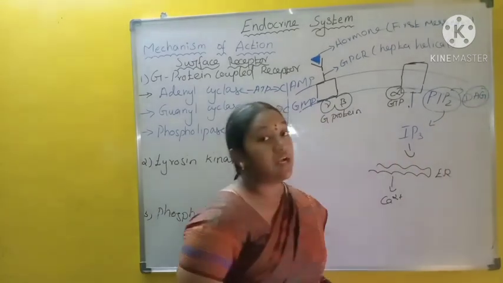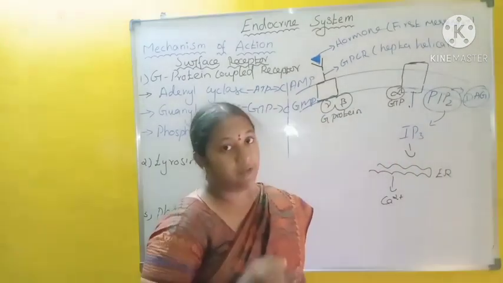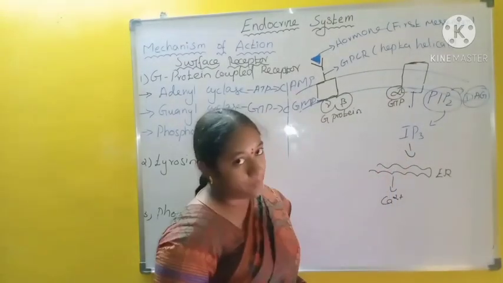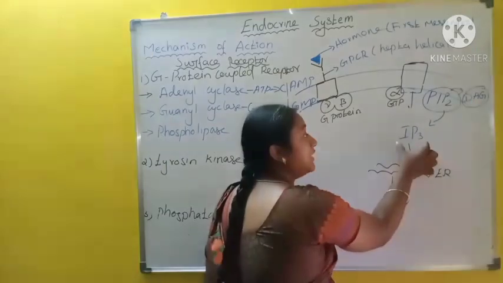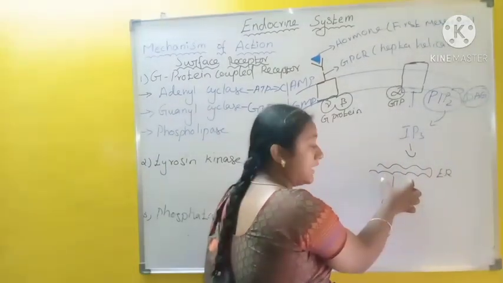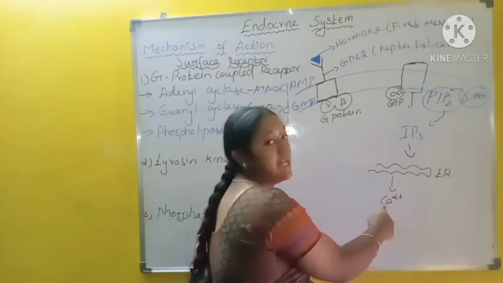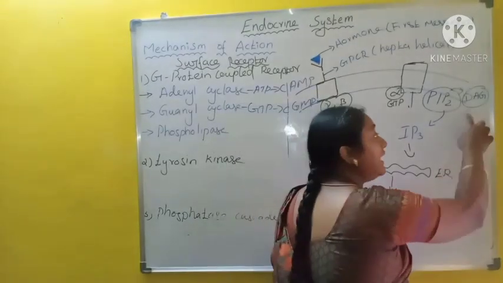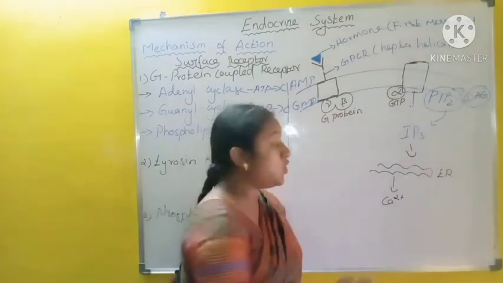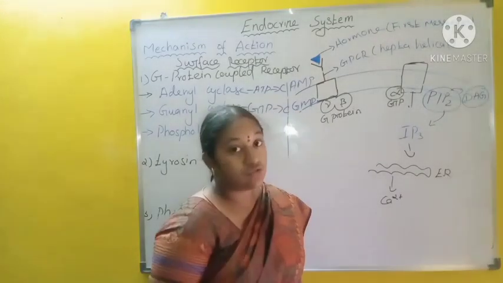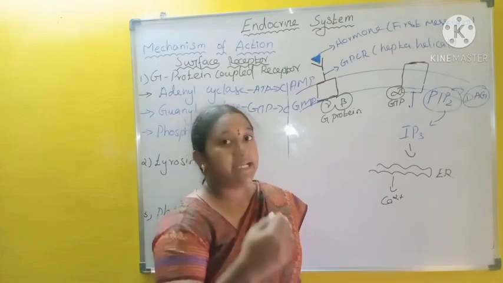This inositol triphosphate is a sugar phosphate and water soluble. It can diffuse into the cytoplasm. In this cytoplasm, this inositol triphosphate binds with the endoplasmic reticulum and releases calcium ions. This diacylglycerol also releases the calcium ions from the endoplasmic reticulum and also activates the protein kinase.